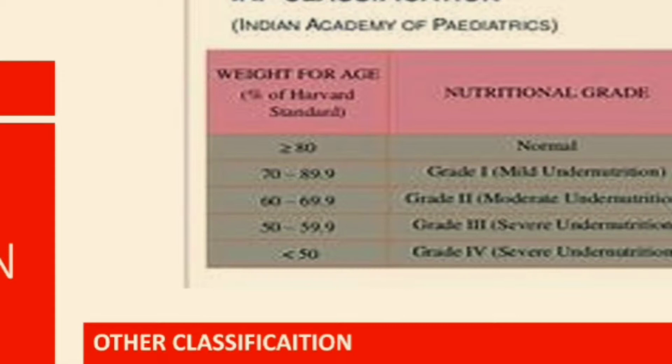That is a perfect normal child. So the 50th percentile is a perfect normal child. In comparison with the 50th percentile, considering it as 100%, when the weight for age is more than 80%, we consider that as normal.